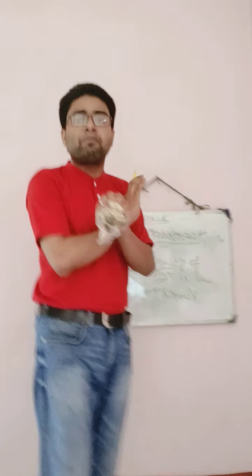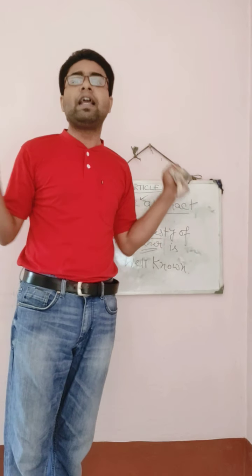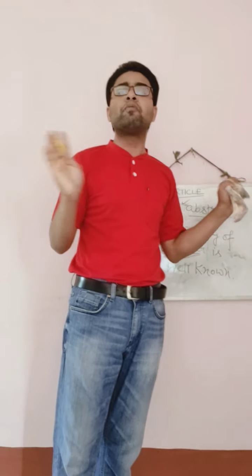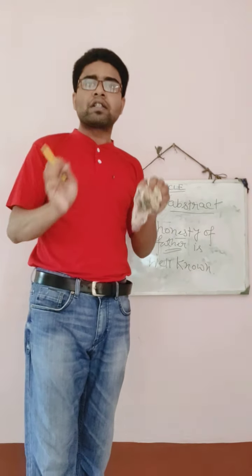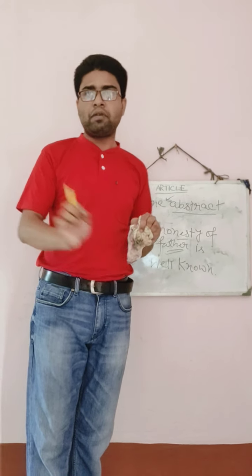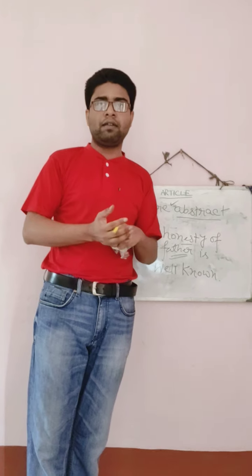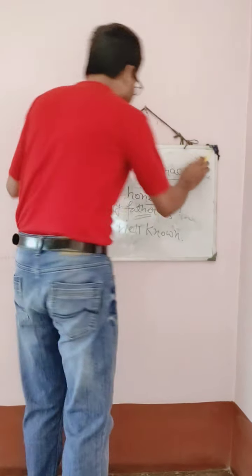But when I will not particularize that abstract noun, when I use it in general, then the article will not be used before the abstract noun. Is that clear? In the first example, I wrote that honesty is the best policy. Here, the article the is not used before honesty, because here I am not talking about the honesty of a particular person. But if I talk about the quality of any particular person, before the name of the quality, the article the will be put. Is that clear?